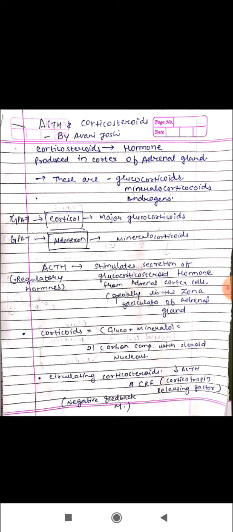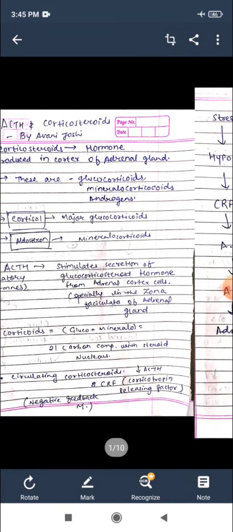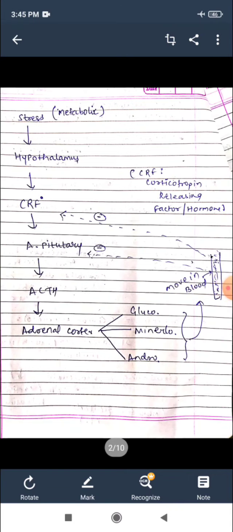By this way the entire system becomes homeostatic. So circulating corticosteroid is responsible for decreasing the ACTH and the CRF, corticotropin releasing factor, and it follows the negative feedback mechanism.